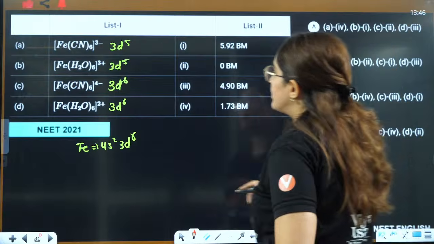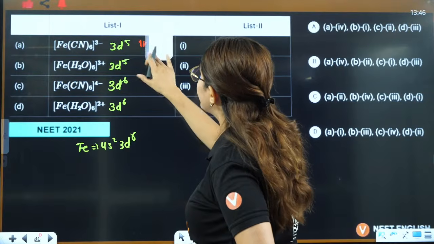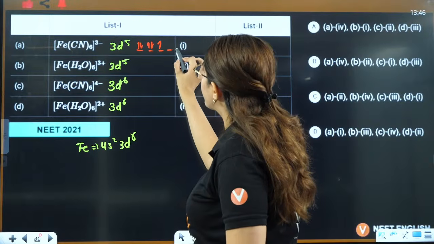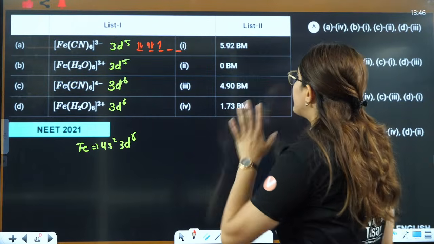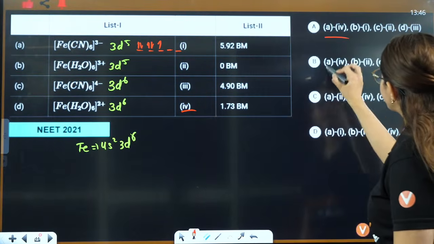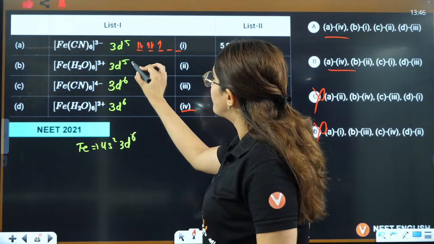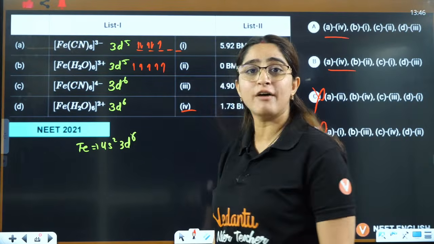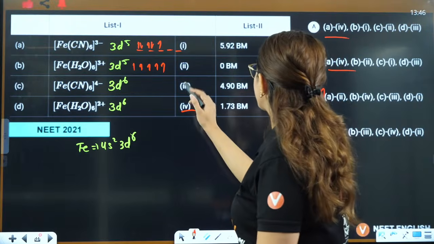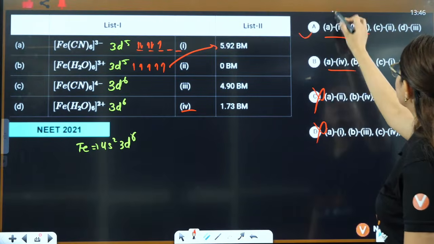Now if you see here, this is a strong field ligand, so it will be 1, 2, 3, 4, 5. I am making it for the d orbitals, okay? There is 1 unpaired electron, so here A is 4. These two are eliminated. Then if you see B, here 1, 2, 3, 4, 5. Because it's a weak field ligand, there is no pairing, so it will be 5 unpaired electrons, which means 5.9. So B is 1.